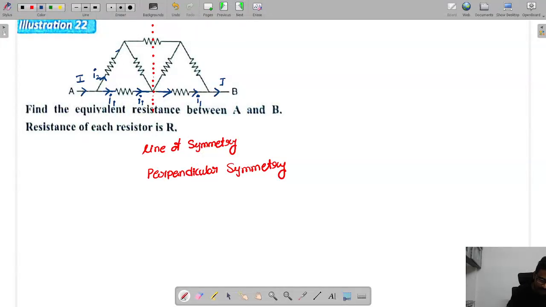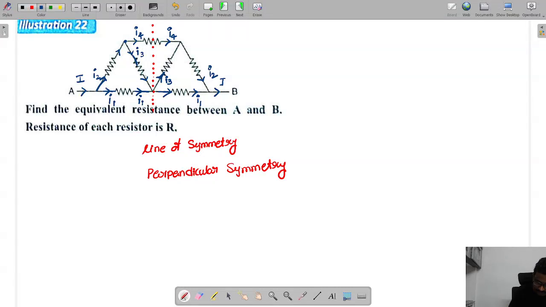Next, after coming here, some current will divide in this part. This current I am calling I3. This current I am calling I4. So the same branch current, this is I4. This current is I3. So this branch will overlap with this branch, right? So this current must also be I3. Okay. Now this branch will overlap with this branch, so that's why this current is I2.